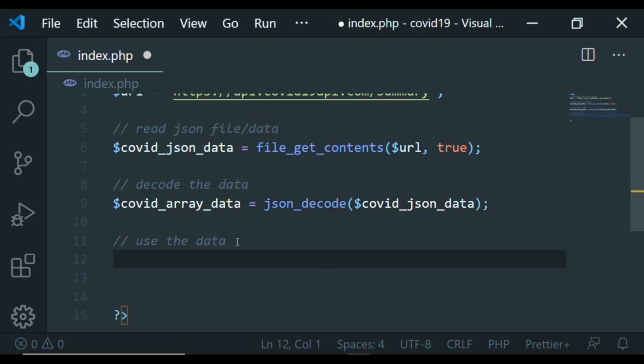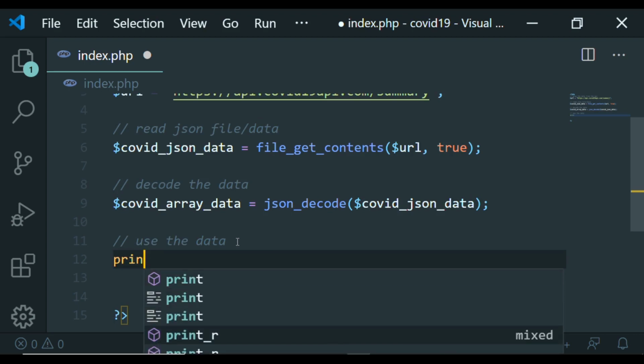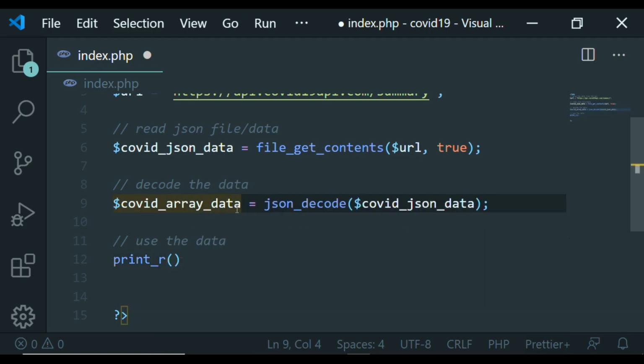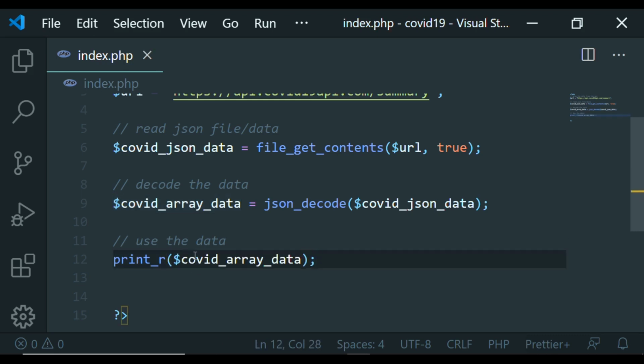So the next thing is to use the data, but before we use it, let's be sure that whatever we're doing is correct. So I'll say print_r, which is a function we use to view array data. I want to pass this variable into it so we'll be sure we're getting the right thing. So print_r, and I'll pass this to it, and right now I want to go to the browser and see what I'm doing.